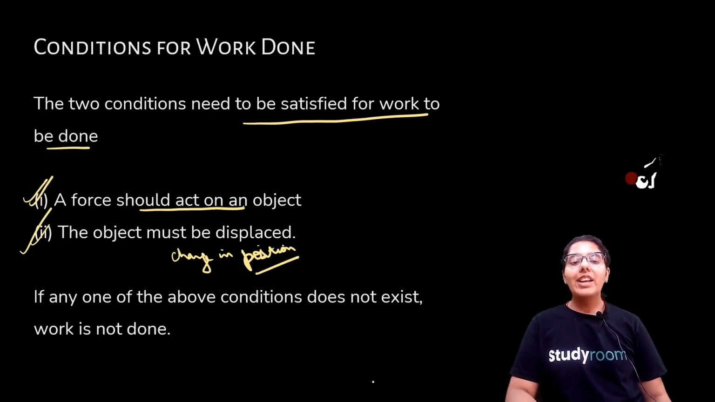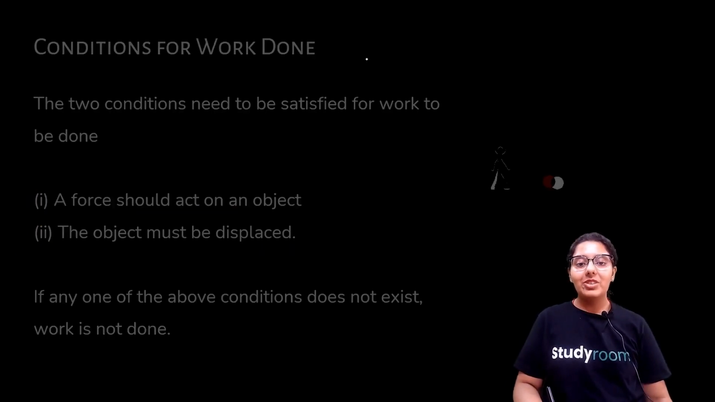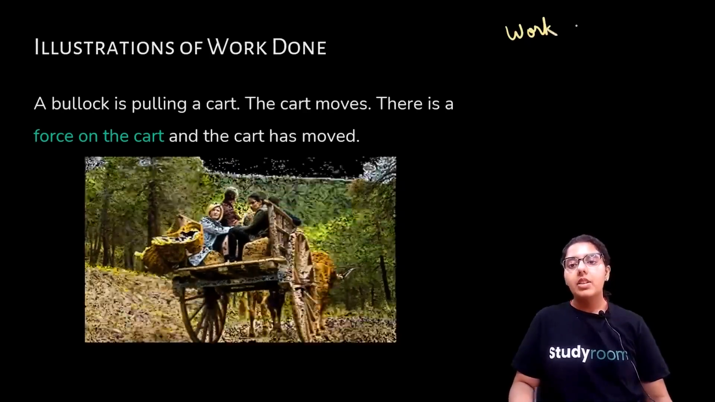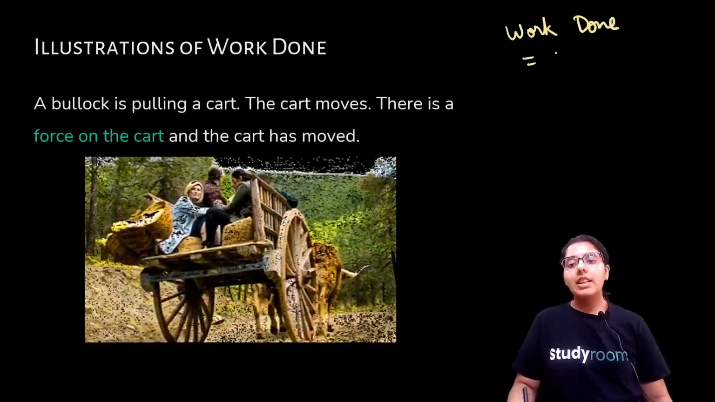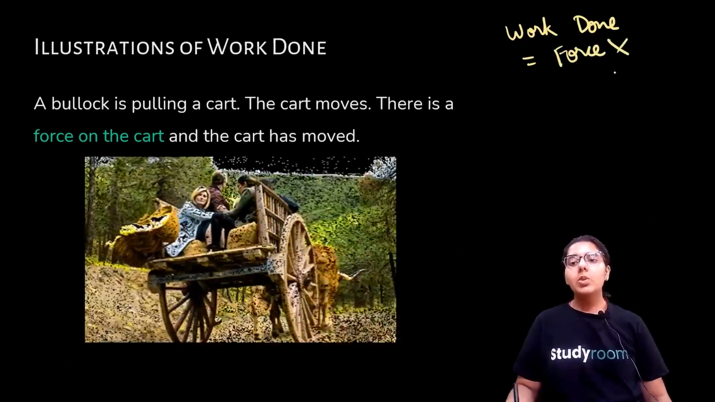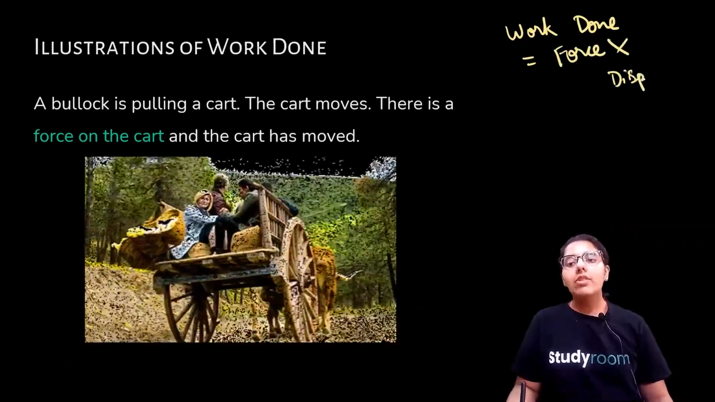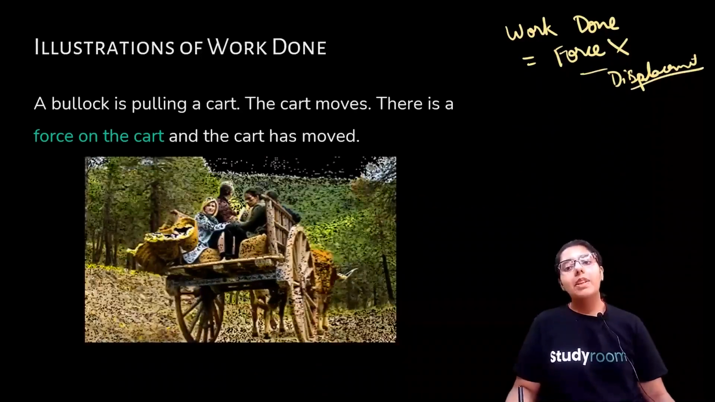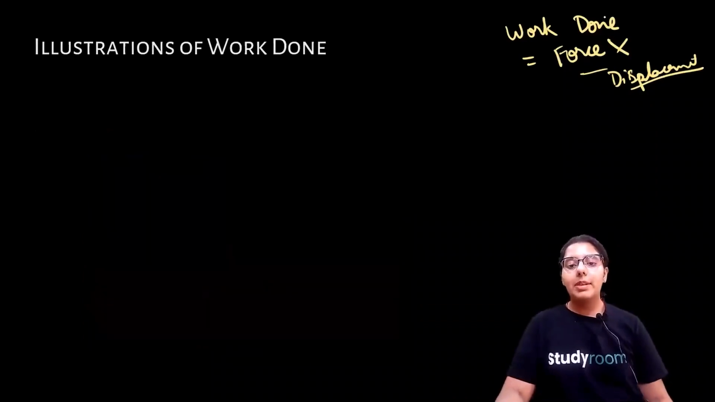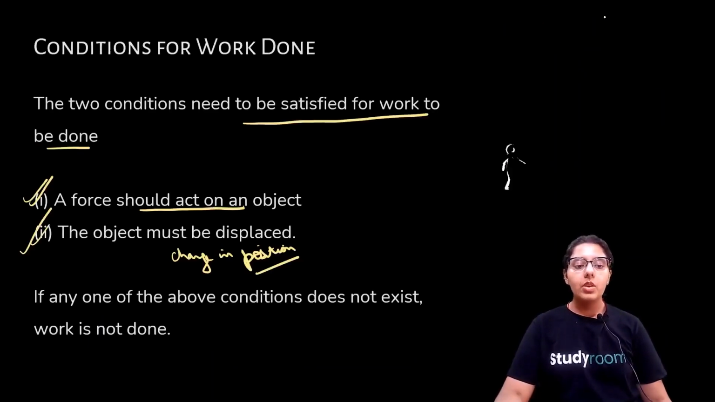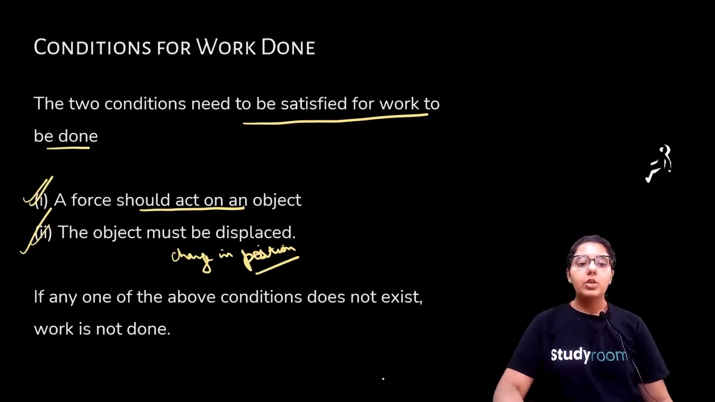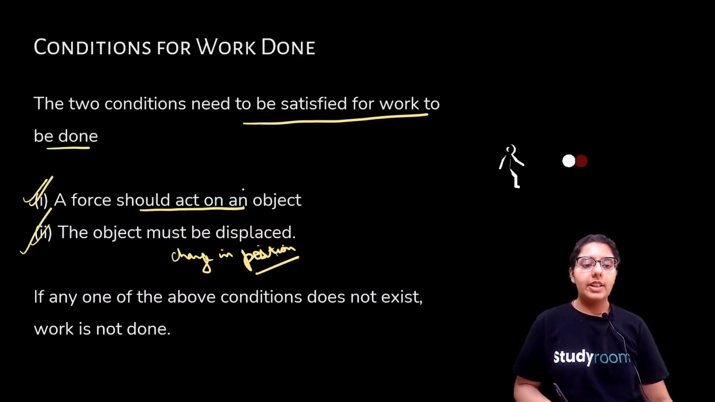So how do we define work done? Work done is defined as force into displacement. Since our work done depends on these two things, force and displacement, we say that work done is equal to force multiplied by displacement. If any one of the conditions does not exist, work is not done. Both the conditions need to be satisfied.